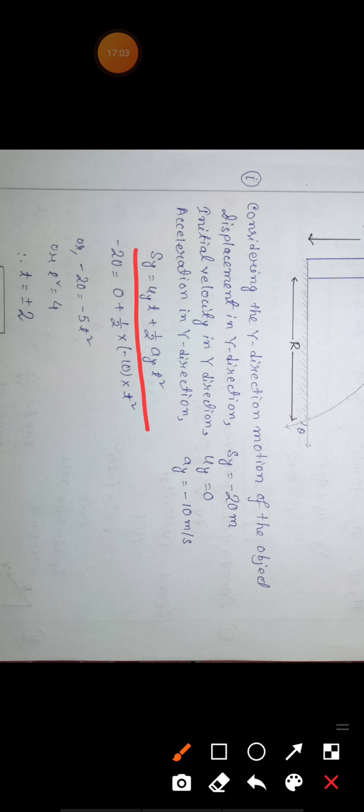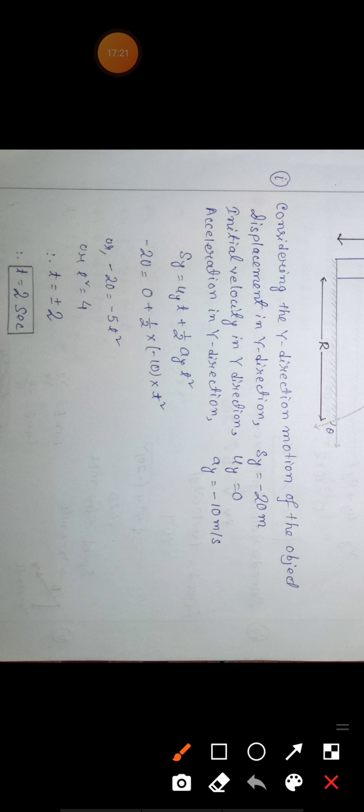Now just use the simple formula, s is equal to ut plus half at square. S is minus 20, u is 0, so ut will be 0, half into the value of a, which is minus 10, into t square. Now we calculate, you will get t is equal to plus minus 2. You have to take the positive value for time, because time cannot be negative. So t is equal to 2 seconds. That's your final answer.